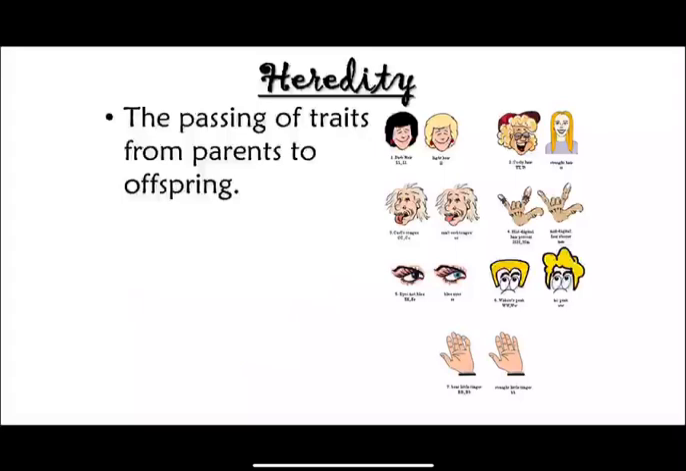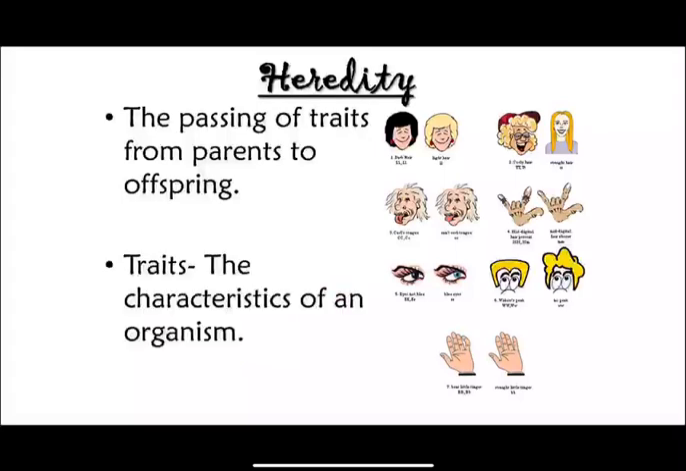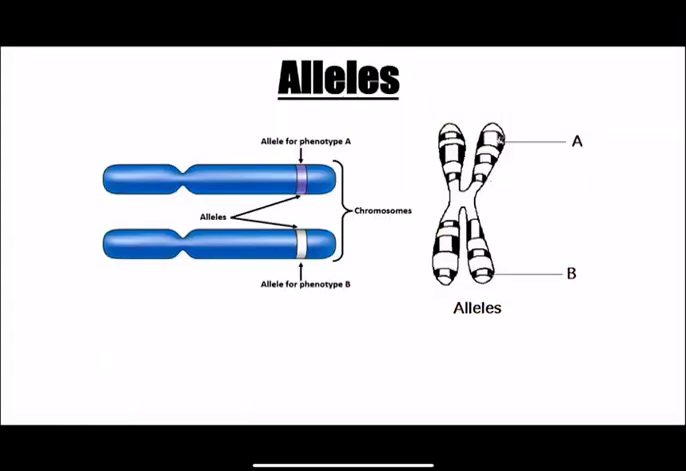Heredity is the passing of traits from parents to offspring. Traits are basically the characteristics of an organism. So the color of your hair, your hair type, whether it's curly or straight, color of your eyes, shape of your nose, any physical description.